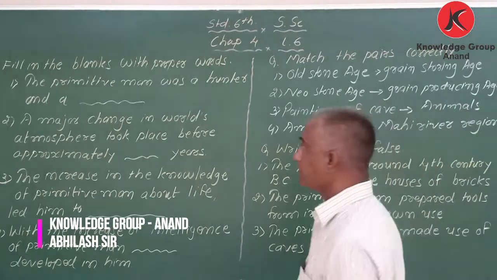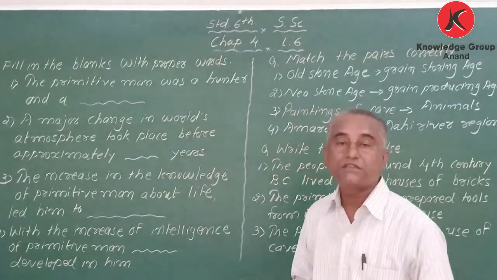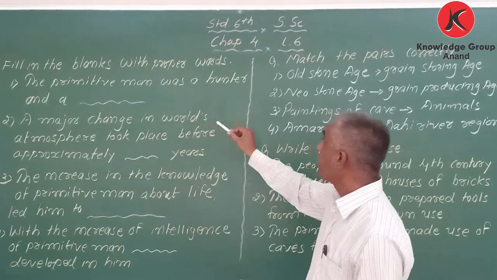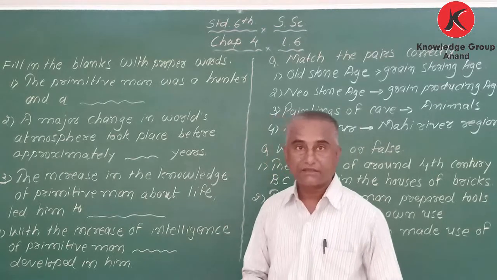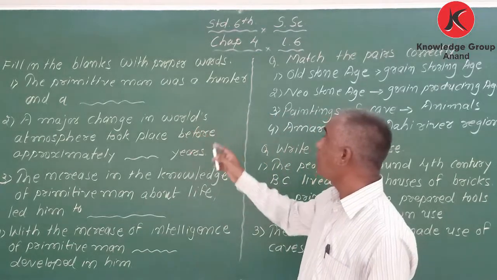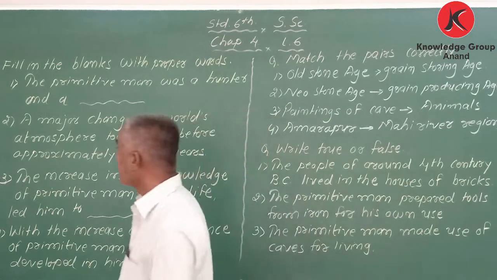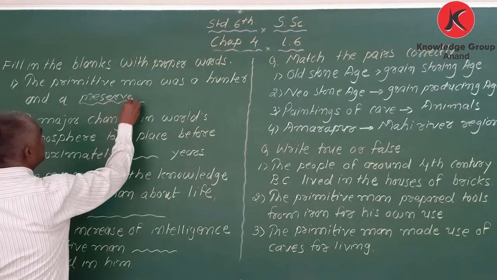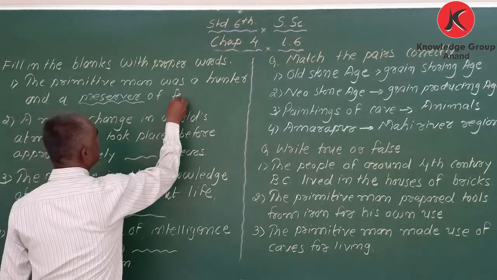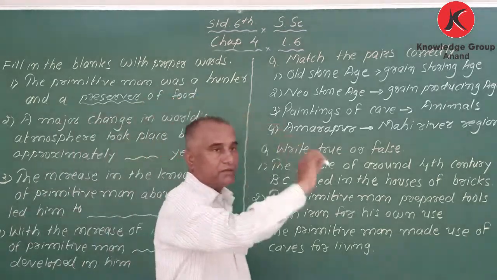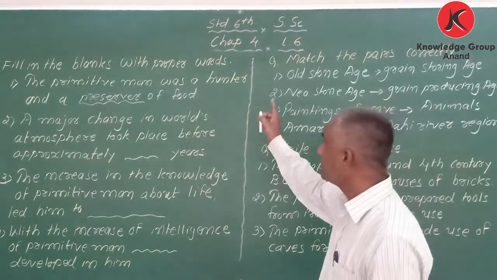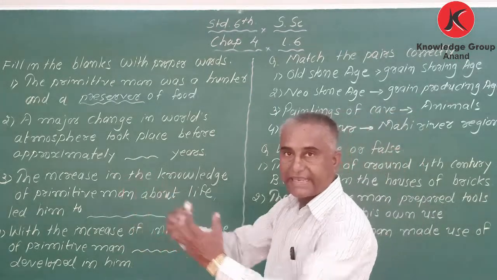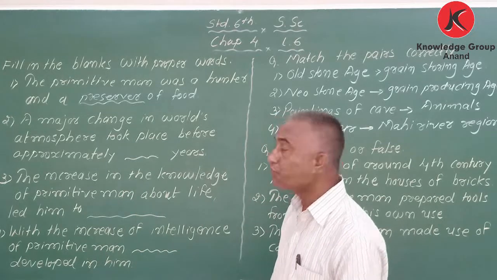My dear students, now we will discuss fill in the blanks. First fill in the blank: the primitive man was a hunter and a blank. The answer is preserver of food. He was a hunter and a preserver of food. He was collecting things to eat.